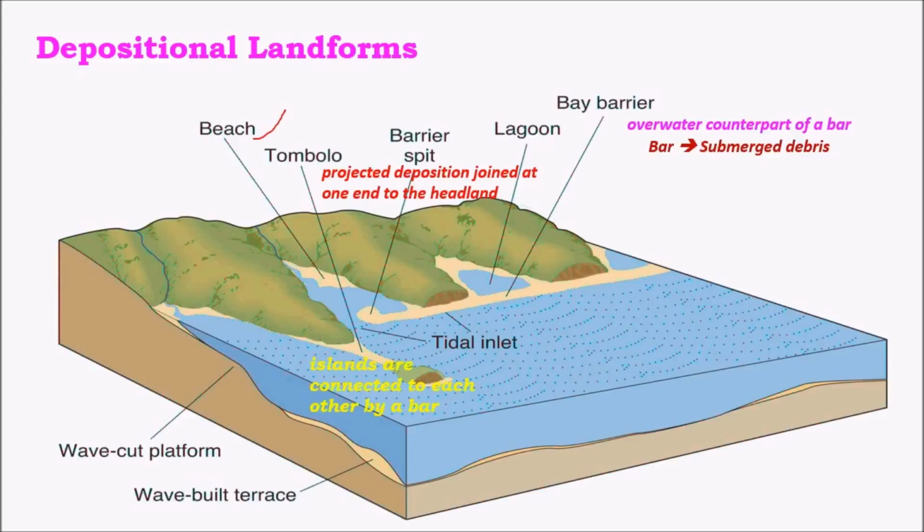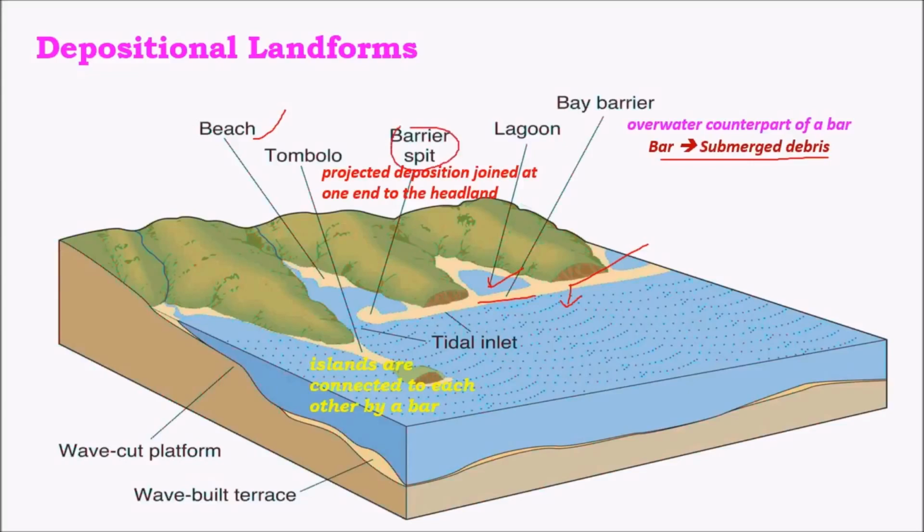And tombolo is a region where a bar or a marine debris is connected to a small island like a bridge, and this bridge-like structure is called a tombolo. And a bar is a part of a submerged debris which is found below the overlying debris, and this overlying debris is called bay barrier. And the bay barrier might sometimes enclose a water body which is called a lagoon, which mainly consists of saline water. One example is Chilka Lake in India. It is separated from the sea by this small barrier.